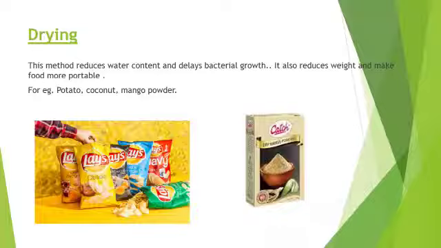You see these things in your houses also. You must have seen banana chips in your house, mango powder, amchur. You can see the picture. These are potato chips, which are dried potato, and potato chips can remain for a longer duration because water content is removed from these potatoes. And this amchur or mango powder can also remain without spoilage for a long duration.